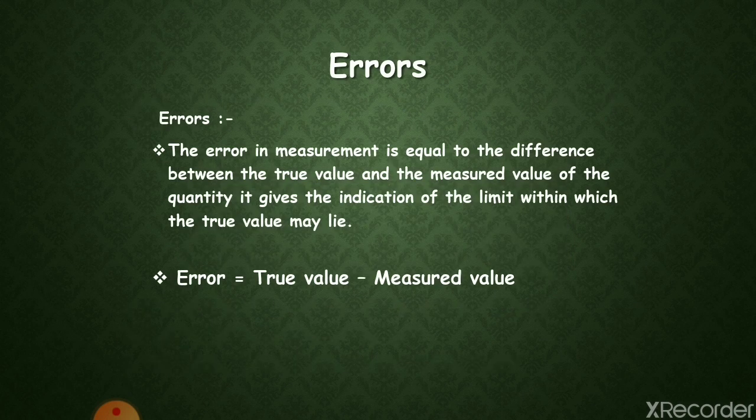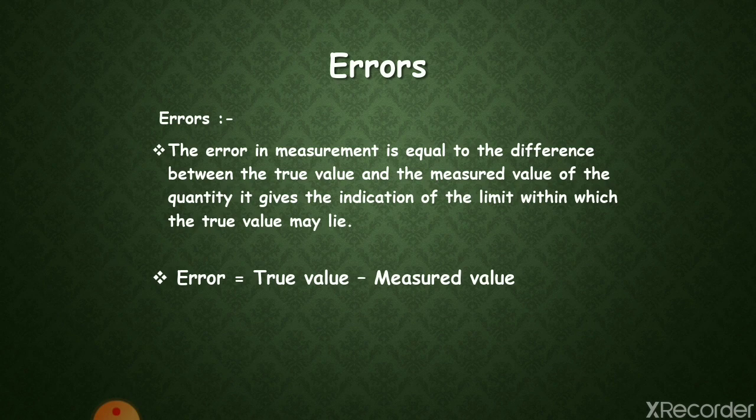Errors in a measurement. Every measurement is done with the help of some instrument. While making the measurement, some uncertainty gets introduced in the measurement. As a result, the measured value is always somewhat different from the actual or true value. Hence, you can define the error in a measurement as the difference between the true value and the measured value of the quantity. The formula for this is: error is equal to true value minus measured value.